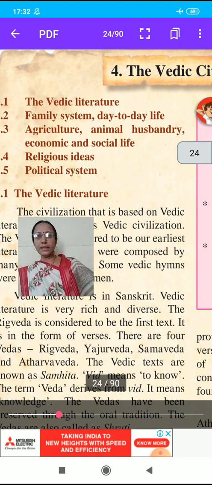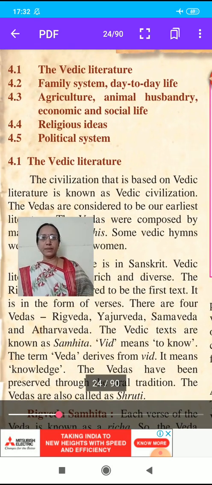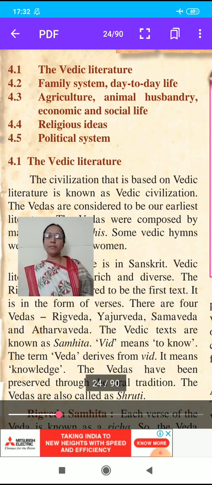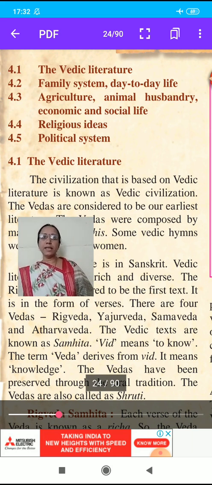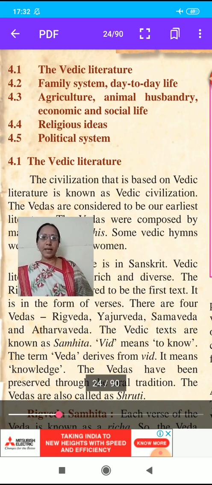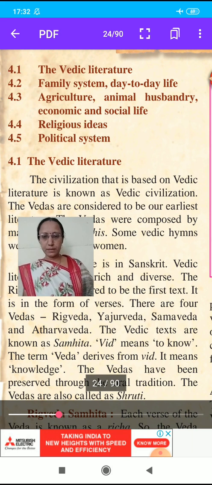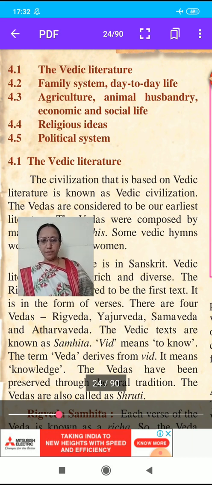The civilization that is based on Vedic literature is known as Vedic civilization. What is meant by Vedic civilization? The Vedas are considered to be our earliest literature. The Vedas were composed by many sages and rishis. Some Vedic rhymes were composed by women.